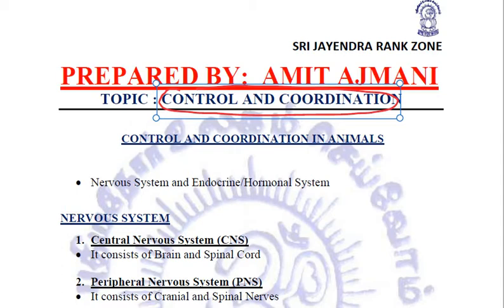Now, in animals, we have two complex systems called the nervous system and the endocrine system, which is also called the hormonal system. These two systems are responsible for the process of control and coordination in animals. We need to study both the systems one by one. First of all, taking the nervous system.